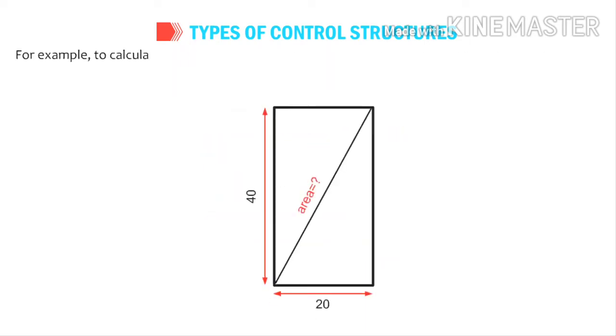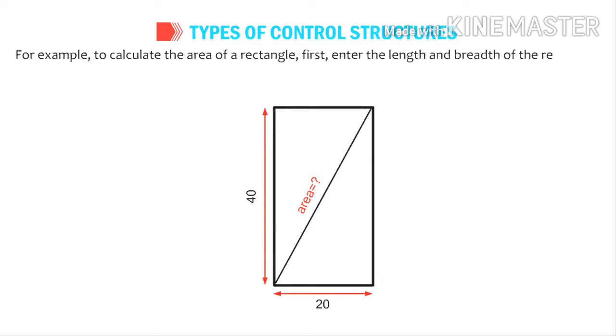For example, to calculate the area of a rectangle, first enter the length and the breadth of the rectangle, then calculate its area and print the result. Program.